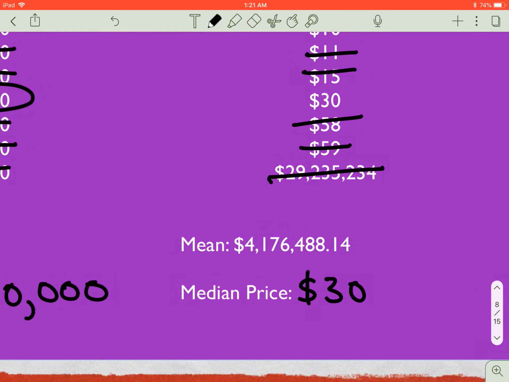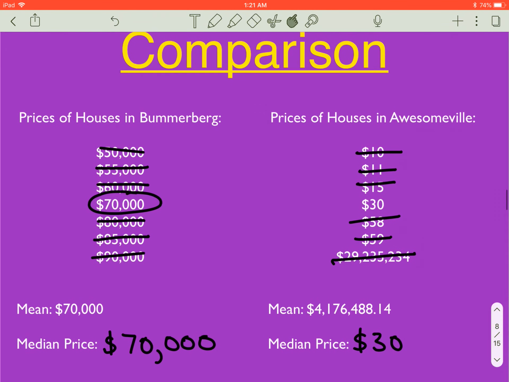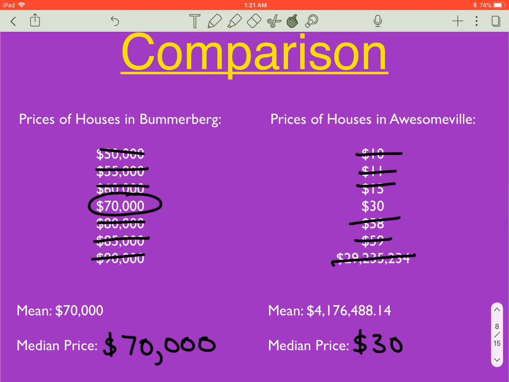So if we look at this, while the mean might mean the average, which data point here actually gives us a better understanding of what each town is? That would be the median. In Bummerburg, $70,000 is the normal house a person lives in. In Awesomeville, $30 is the value of a house that most people are living in, not the $4 million that the average tells you.